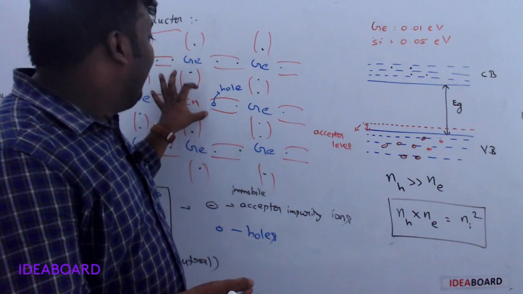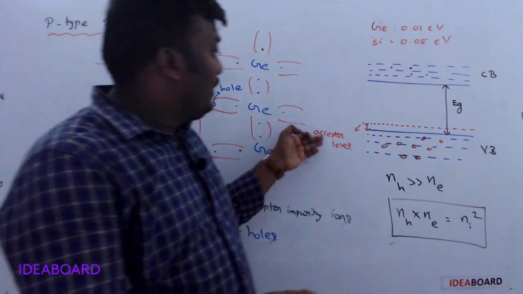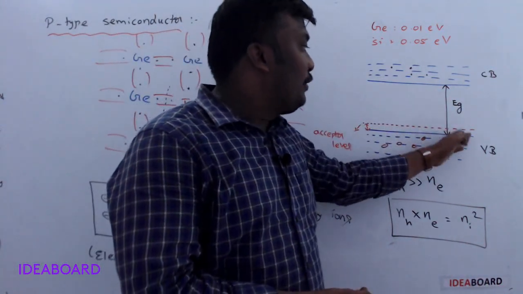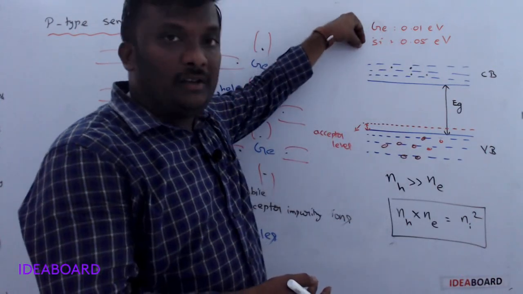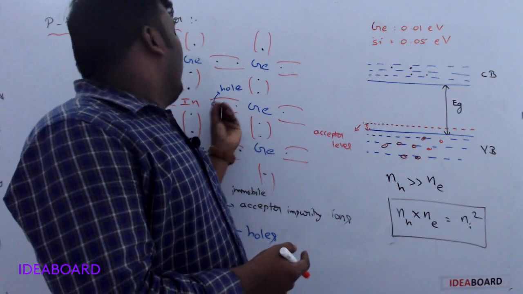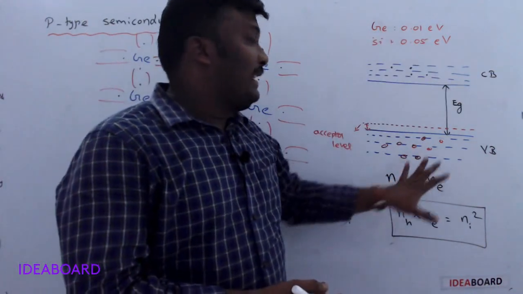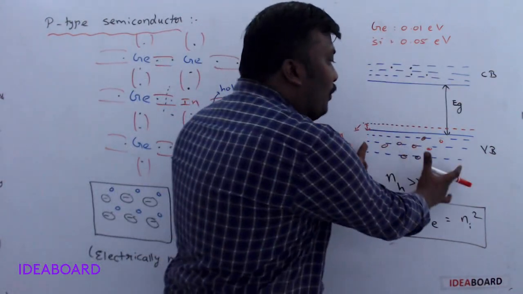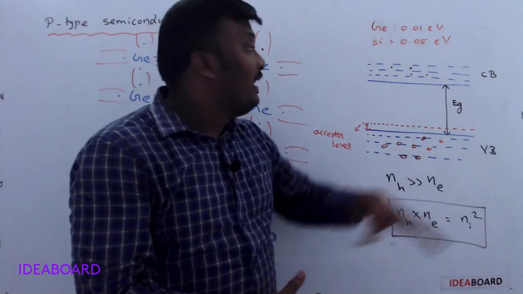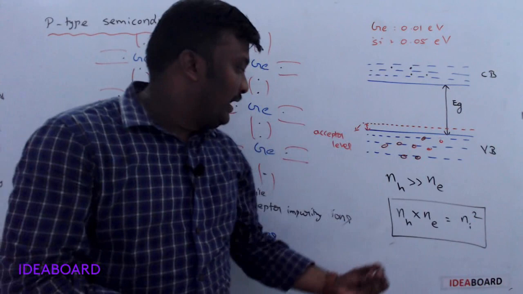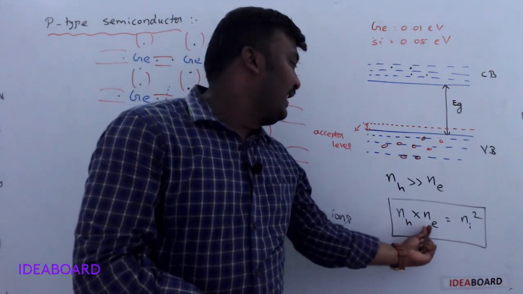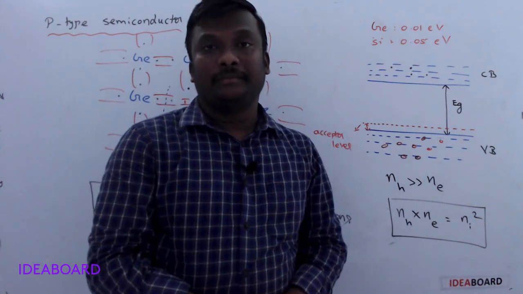And this indium impurity creates one acceptor level which is nearer to the valency band. If you give a little amount of energy to this impurity atom, that means the p-type semiconductor, then more number of holes are formed in the valency band compared with the electrons in the conduction band. Please remember this relation: NH into Ne is equal to Ni square.